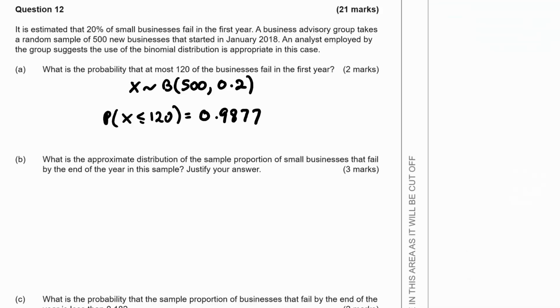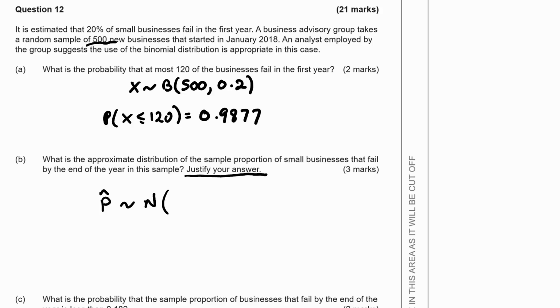What is the approximate distribution of the sample proportion of small businesses that fail by the end of the first year in the sample? Justify your answer. Well, the justification is just that there's 500 businesses, so we have a large N, or certainly large enough to use a normal approximation. So we've got p hat would follow a normal distribution